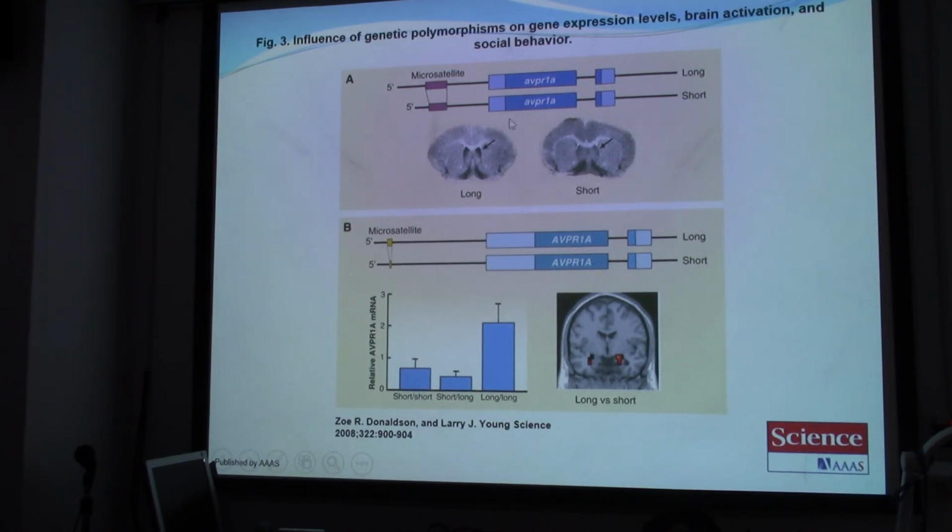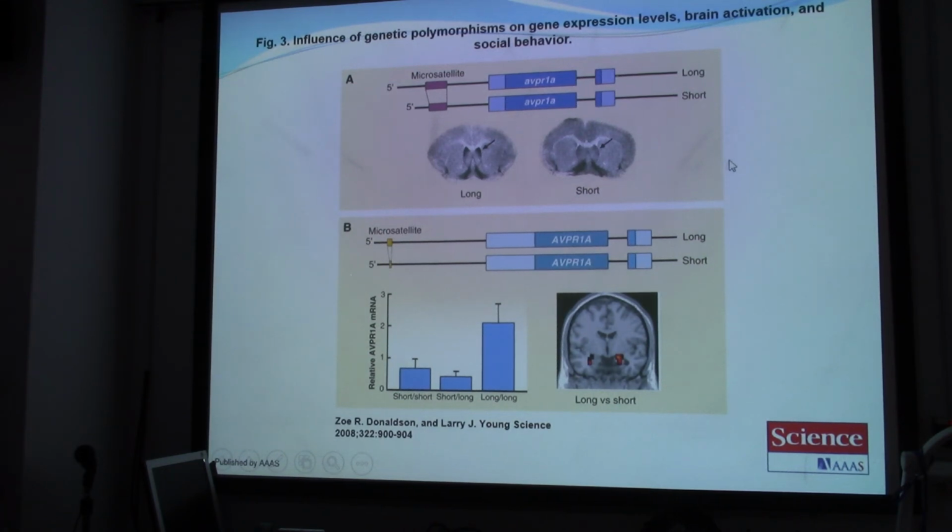And this brain region is believed to affect social behavior. That was almost 10 years ago that Donaldson and Larry studied those AVP receptor 1A with two transcripts, one with longer microsatellite, the short one with shorter microsatellite, in different animals or in human. And perhaps they have profound effects on human behaviors or animal behaviors. Okay, we'll come back to the details of this.